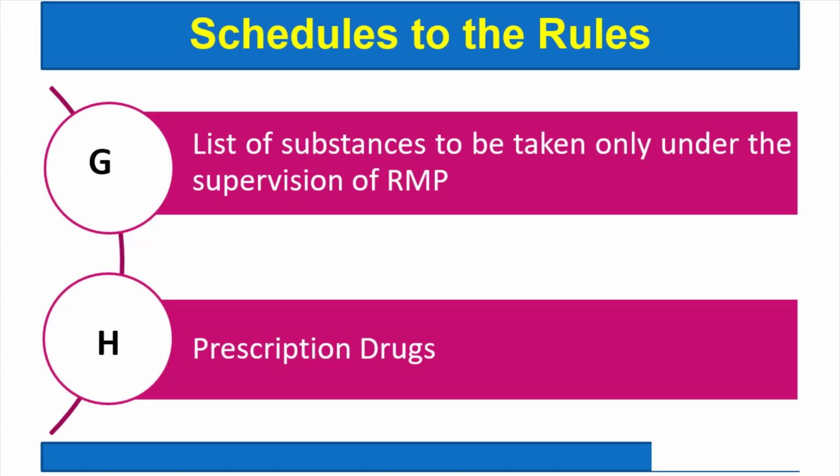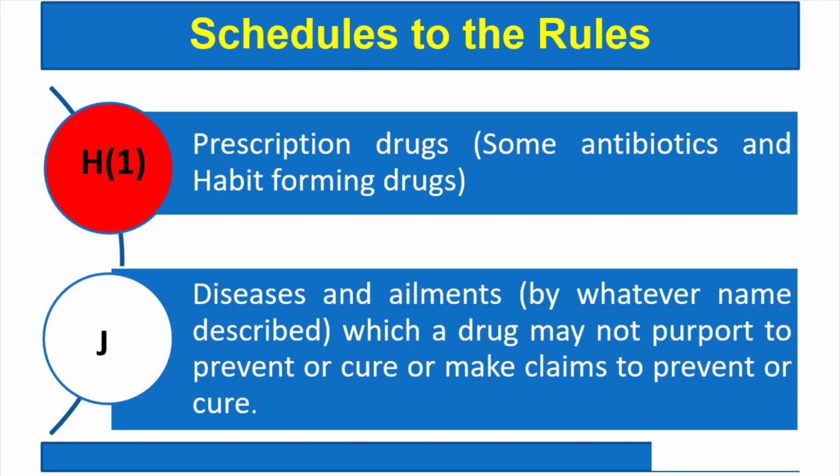So without prescription, such drugs cannot be given. So the list is given in Schedule H. Schedule H1 is again prescription drugs in which some antibiotics and some habit forming drugs are included.